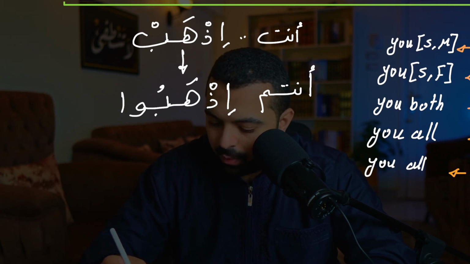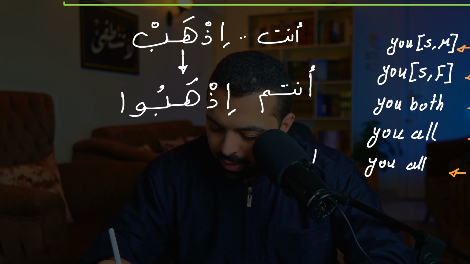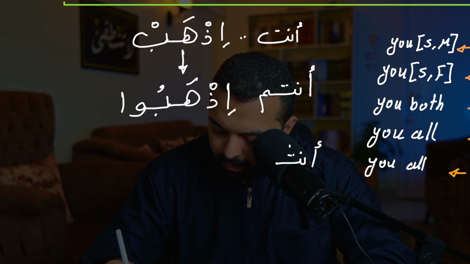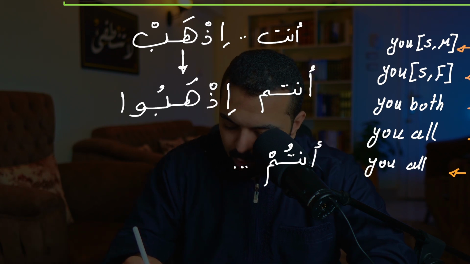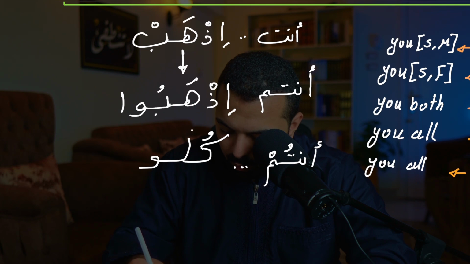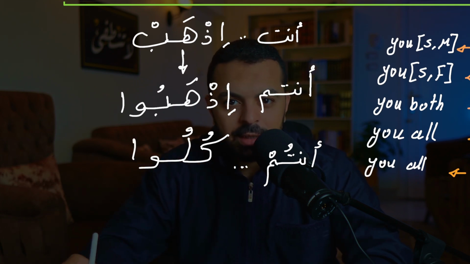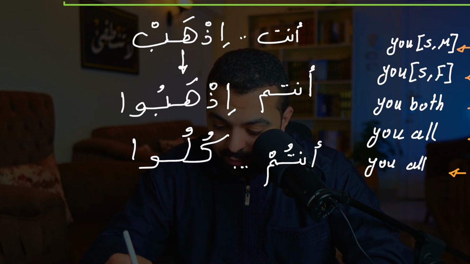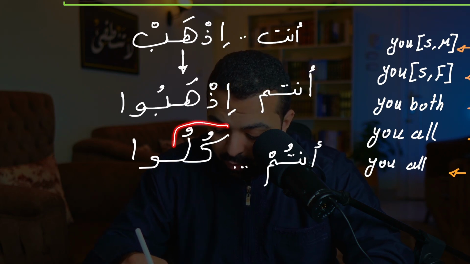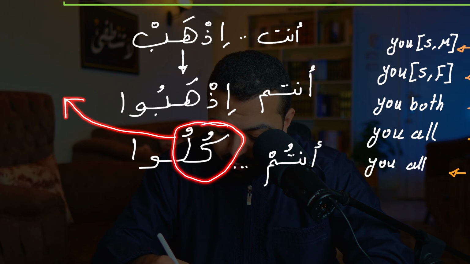Let's have another example. You can say أنتم كلوا. You eat, because we have the default of كلوا is for أنت.